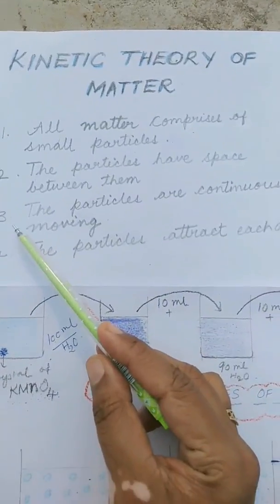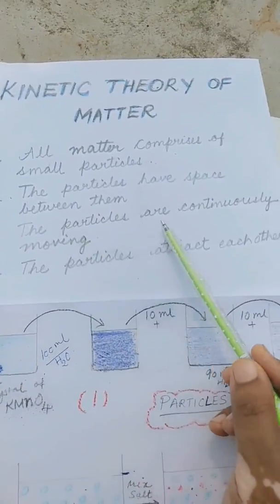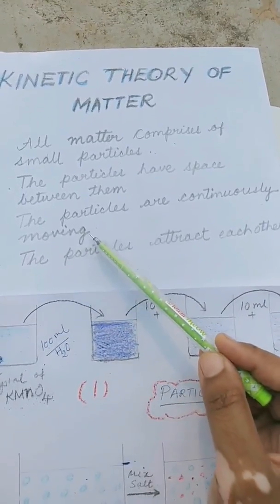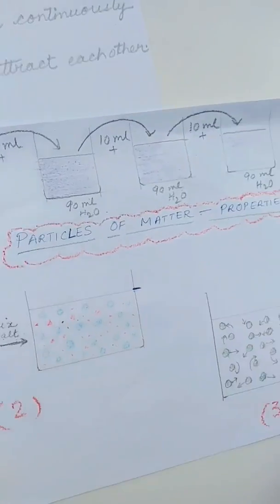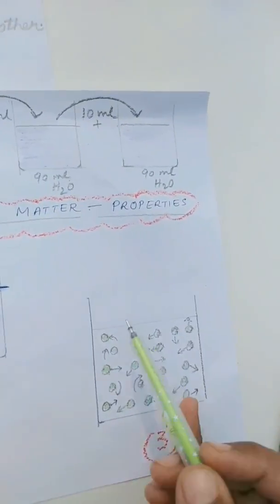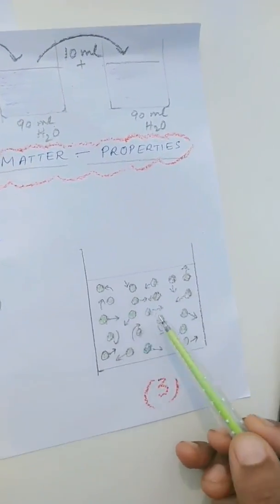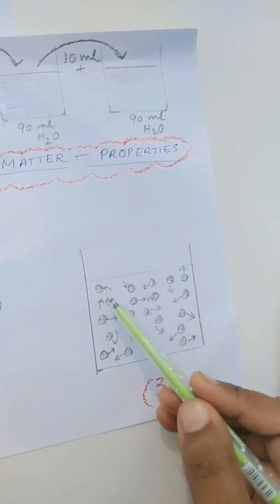Coming to the third point, that is, the particles are continuously moving. The particles present in matter move continuously. They are said to have 3 types of motions. 1.